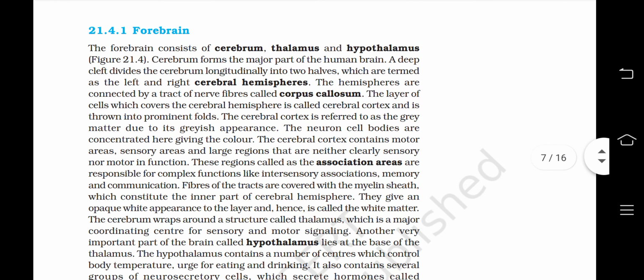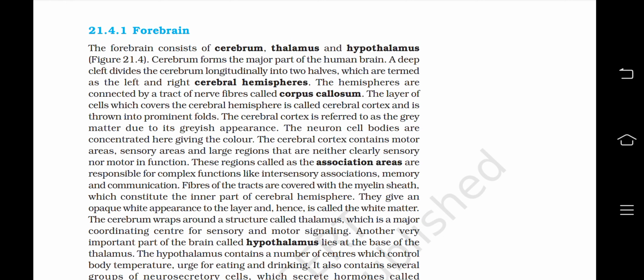So, forebrain. The forebrain consists of cerebrum, thalamus, and hypothalamus. Cerebrum forms the major part of the human brain. A deep cleft divides the cerebrum longitudinally into two halves, which are termed as the left and the right cerebral hemisphere. The hemispheres are connected by a track of nerve fibers called corpus callosum.